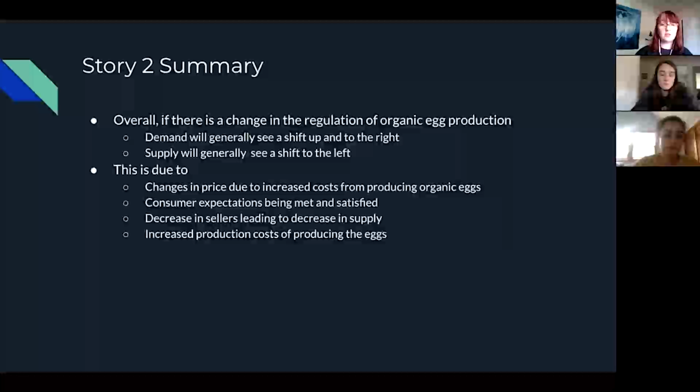This is mainly due to changes in price due to increased costs from producing organic eggs, whether that is new technology, more labor, or a certification to make sure that the eggs are indeed organic. Consumer expectations being met and satisfied, the consumers knowing that these eggs are in fact organic. A decrease in sellers that might be due to increased costs of production, leading to a decrease in the supply, and increased production costs of producing the eggs that would include things like new technology or more labor.